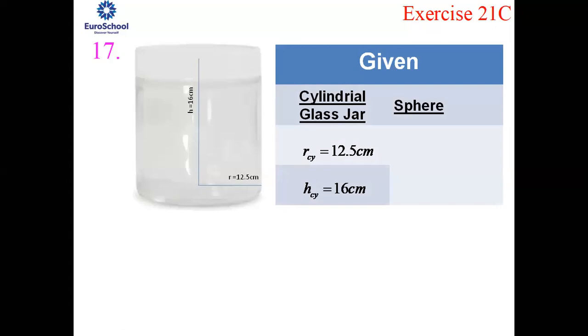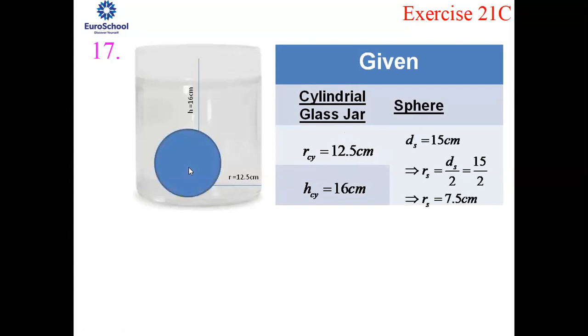So I've just written the dimensions of the cylindrical glass jar. Just to denote, CY denotes that of the cylinder: r cy is 12.5, h cy is 16 centimeter. And now when you go to the sphere, the dimensions of the sphere are also given. Diameter is 15 centimeter. We are in need of the radius, so radius is half of the diameter, which is 15 by 2.